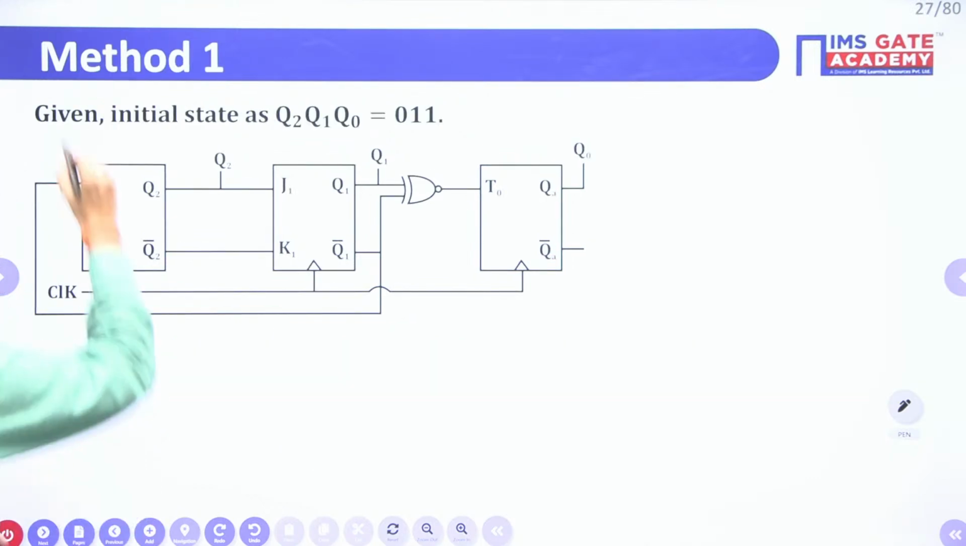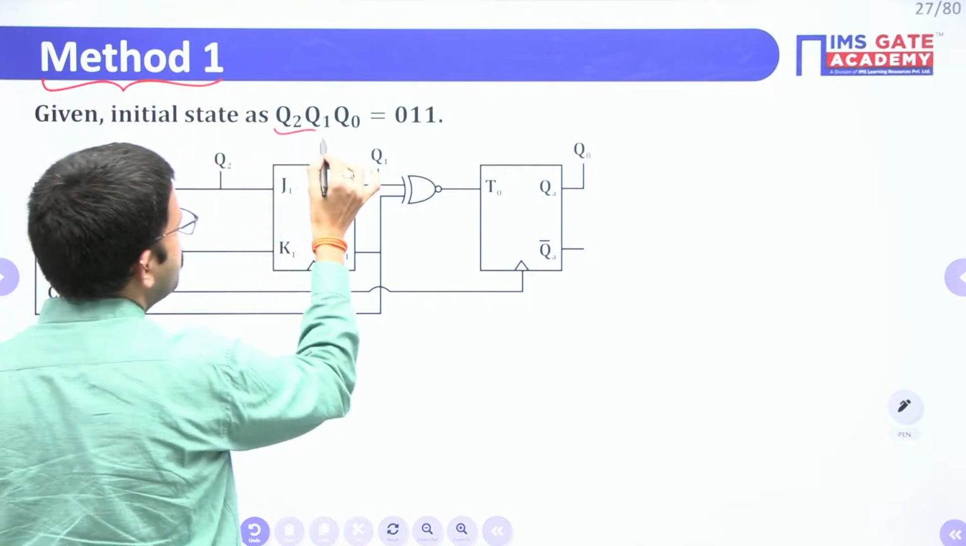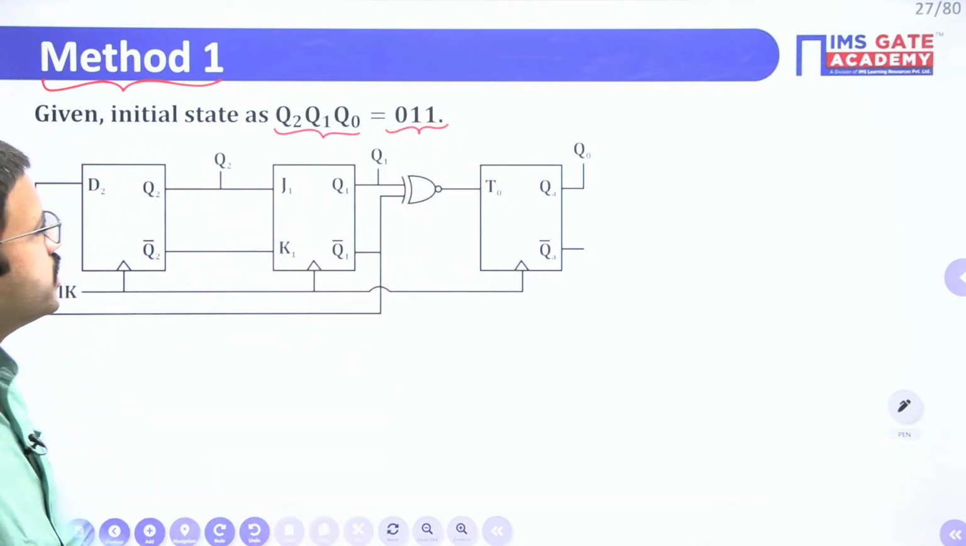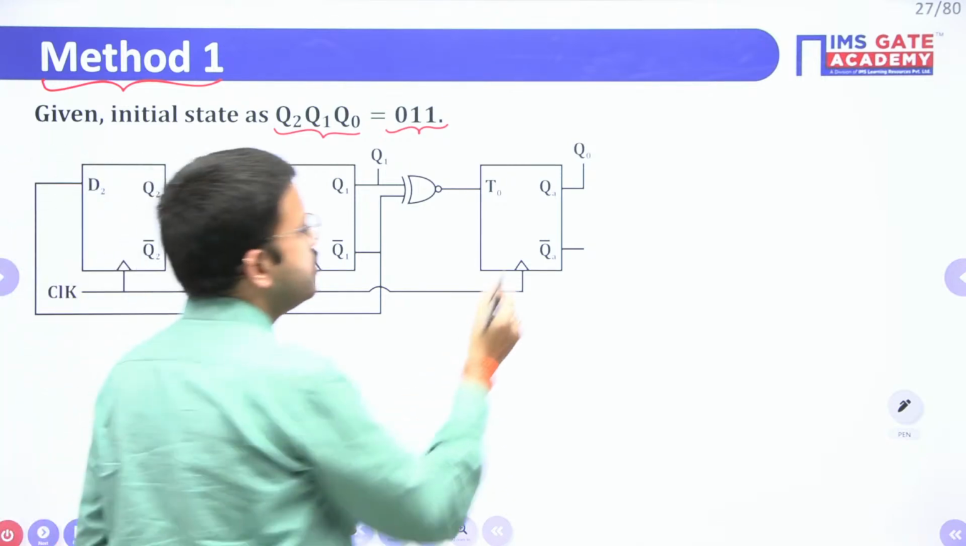See, first I will solve this question by one method. Here they have given the initial state Q2, Q1, Q0 equal to 0, 1. Now just observe.